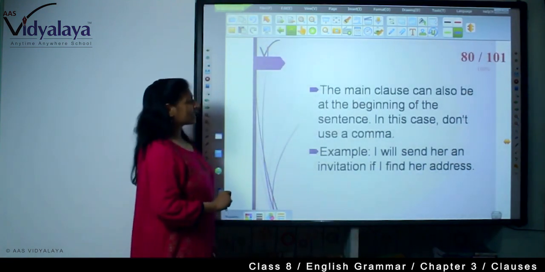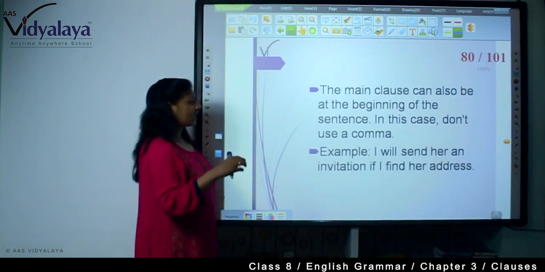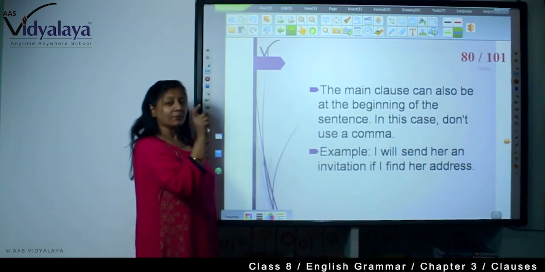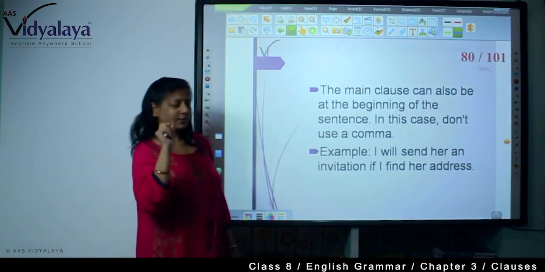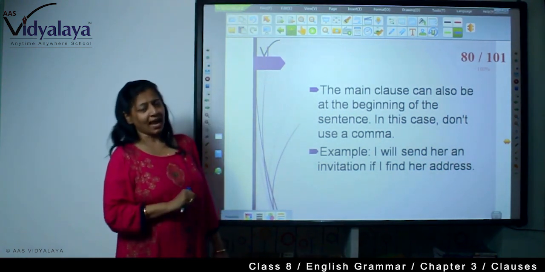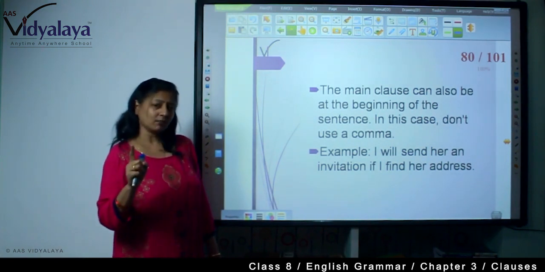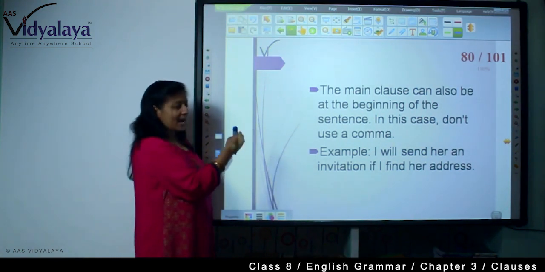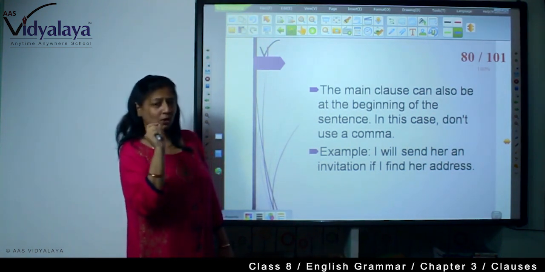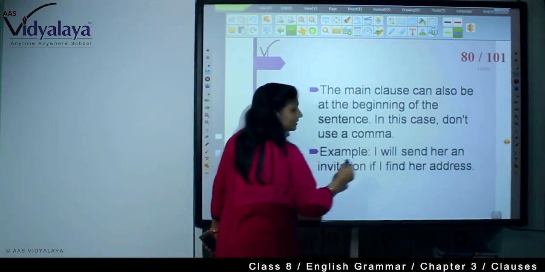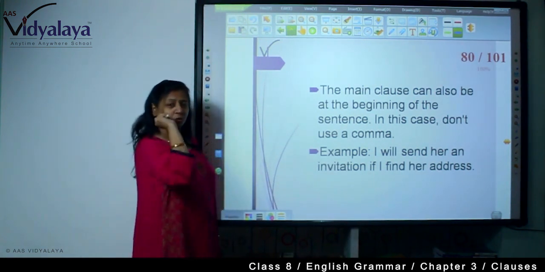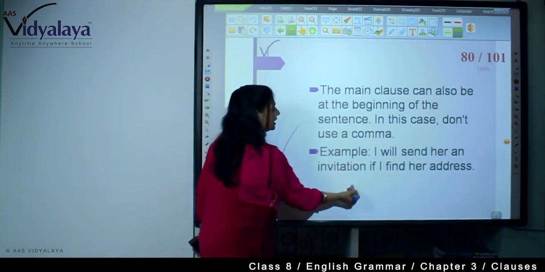Second, the main clause can also be at the beginning of the sentence. In this case, don't use a comma. If you are writing the main clause at the beginning of the sentence, then you need not put a comma. Example: I will send her an invitation if I find her address. So I will send her an invitation is the main clause. We have written it at the beginning, so we don't need to put a comma before the conditional clause, that is if I find her address. These are the grammatical rules, you will have to follow them.